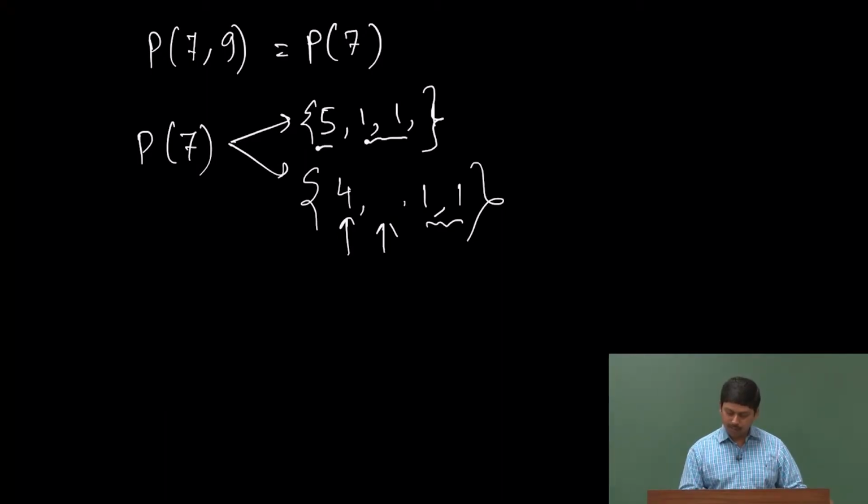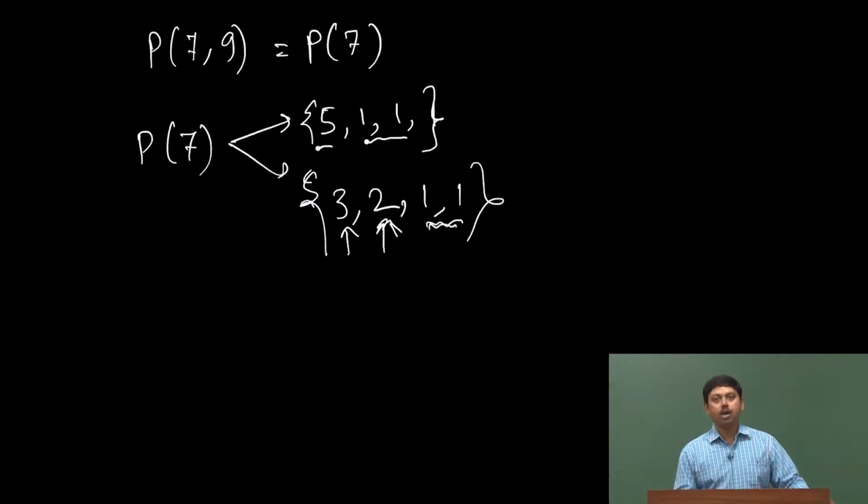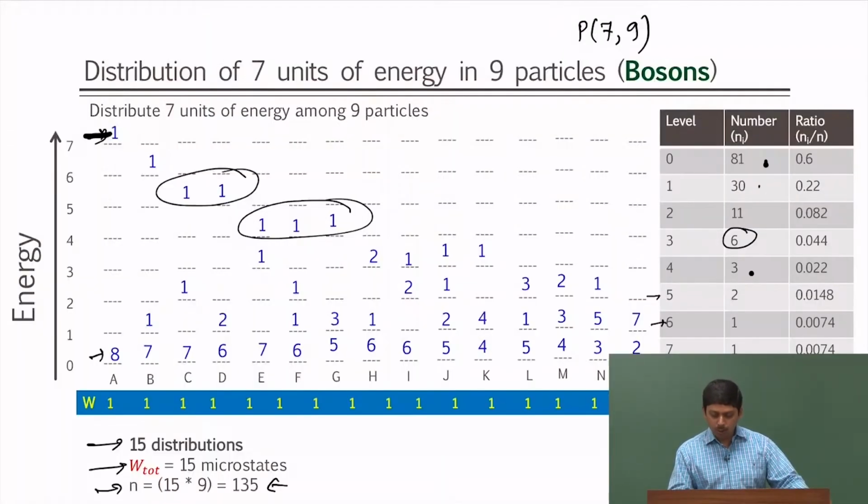Sorry, 4 2 1 1 adds up to 8, so we will just change that to 3 2 1 1. So 1 particle has 3 units of energy, 1 particle has 2 units of energy, and 2 particles have 1 unit of energy. Which means if I get all the partitions and count how many 1s there are, we will get the number of particles in level 1. If we count how many 2s there are from all partitions, we get the number of particles having energy 2. Like that we get all possible values even without showing these particular distributions.